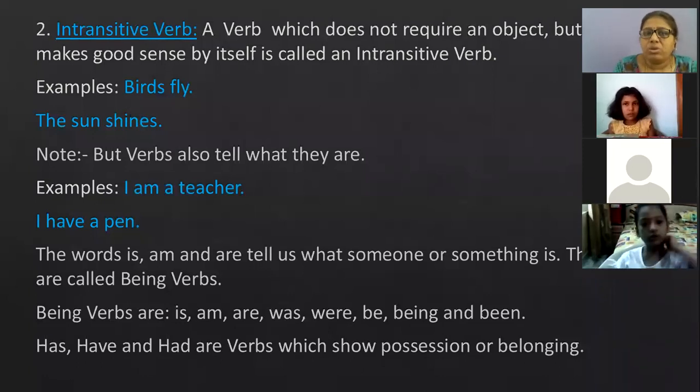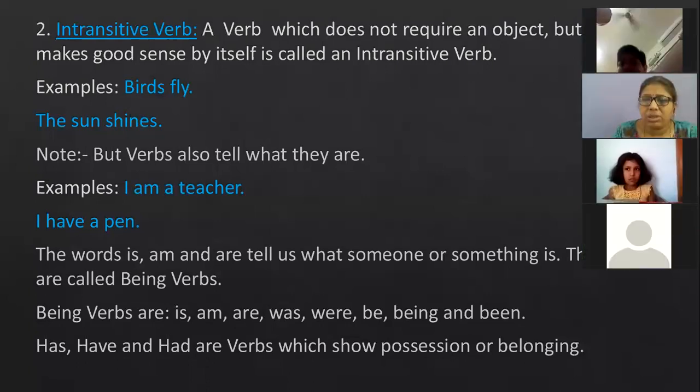Now, verbs also tell what they are. Sometimes what happens, verbs tell us that what they are. Like, I am a teacher. I have a pen. So here you can see what are the verbs given here. Am, have, they are verbs. So the words is, am and are tell us that what someone or something is. Like, I am a teacher, I am a student. Okay, so they are called being verbs. So now being verbs, what are being verbs? Is, am, are, was, were, be, being and been.